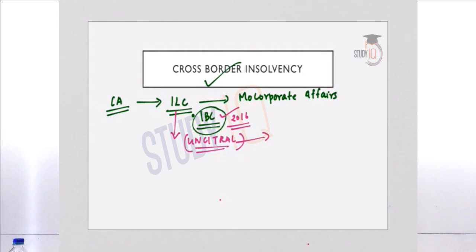And the UNCITRAL model law provides a comprehensive framework to deal with cross-border insolvency issues. Now let us understand what are the benefits of inclusion of cross-border insolvency framework. First of all, it will enhance the ease of doing business in the country. So it will provide a mechanism of cooperation between India and other countries in the area of insolvency resolution.